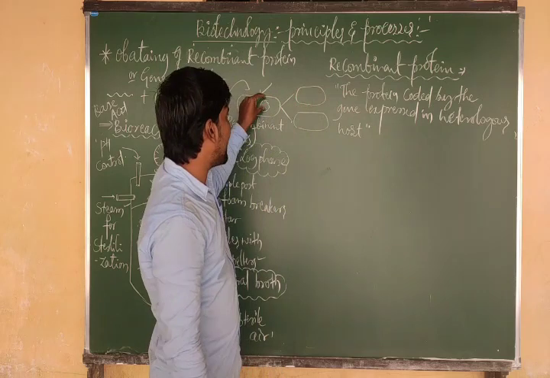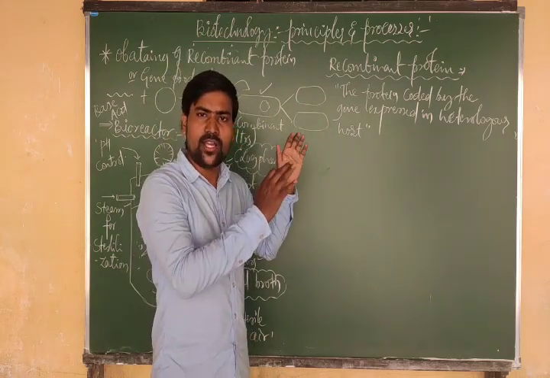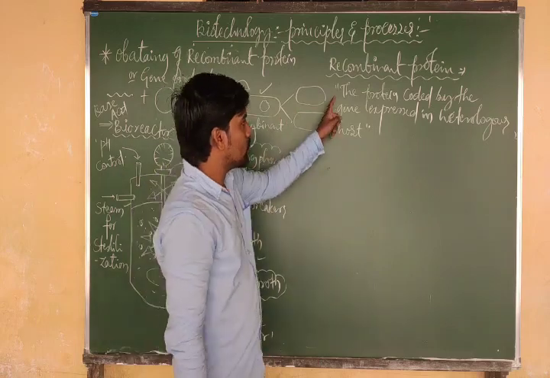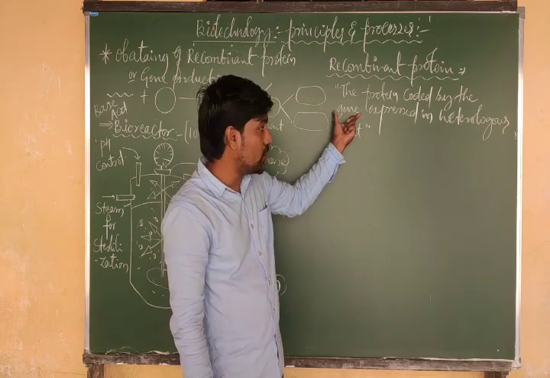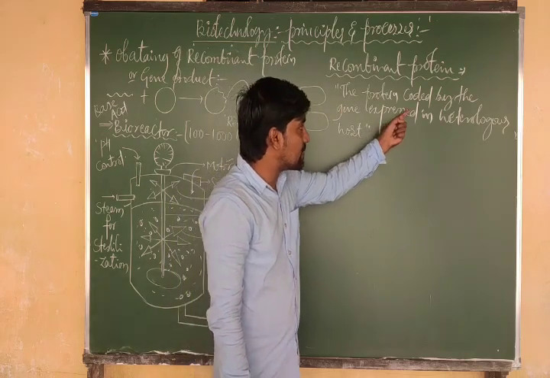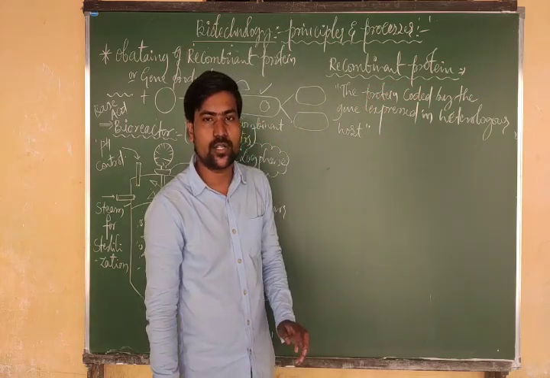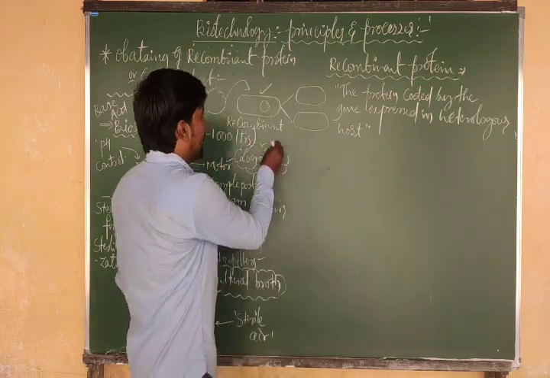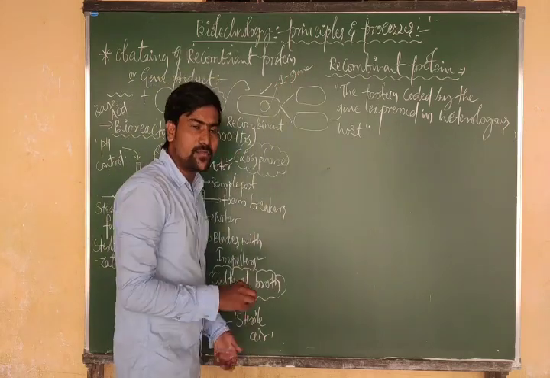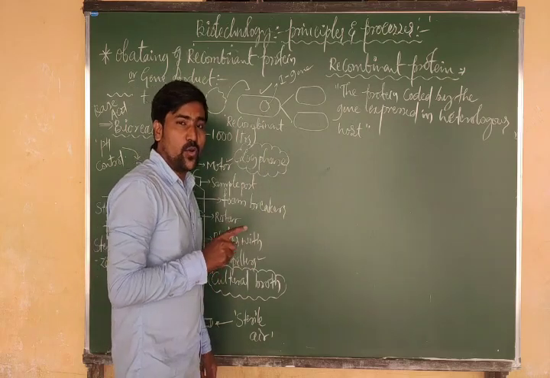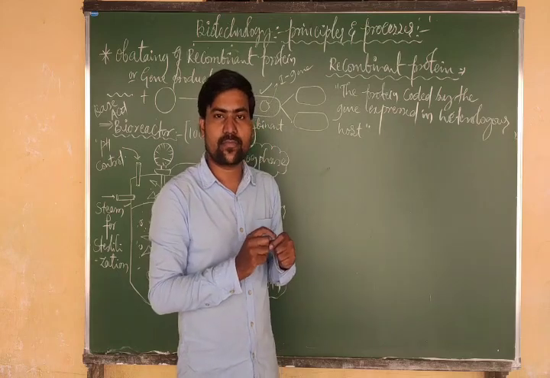So here, after adding our desired gene from the bacteria, we are getting the insulin. One example, insulin. Insulin is a protein, right? So protein coded by the gene. That gene expressed in heterologous host, not homologous, heterologous host. What does it indicate? See here. What is this gene? Insulin gene, right? So this is the insulin gene. Where was this gene present earlier? It was present in human beings.